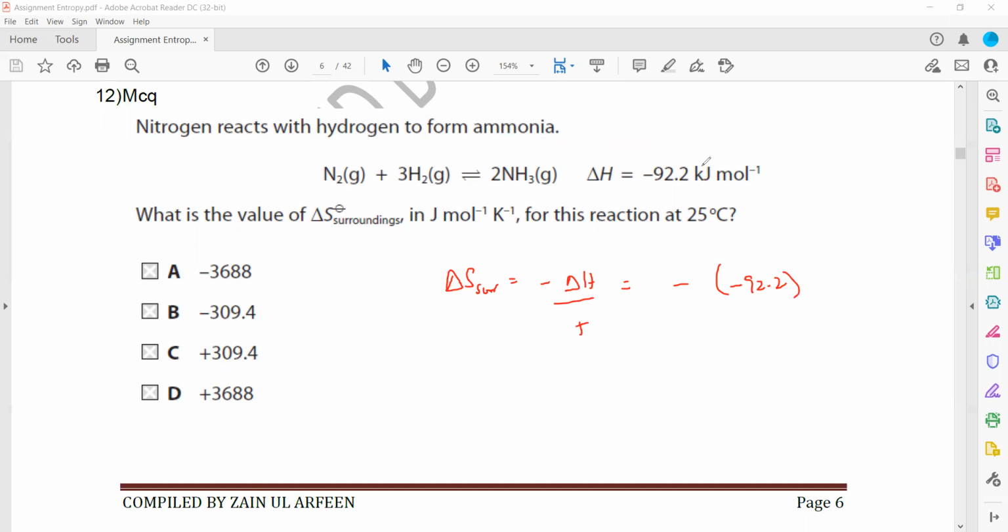But it is in kilojoule, so we have to convert into joule. So it will be multiplied by 1000, and that is divided by temperature, which should be in Kelvin, so 25 degrees centigrade, add 273, so it will be 298 Kelvin. So when we substitute, this will come out as 309.4 joule mole inverse Kelvin inverse.